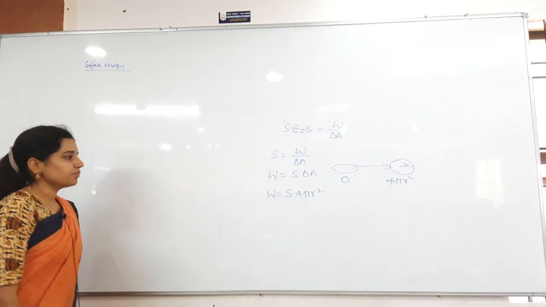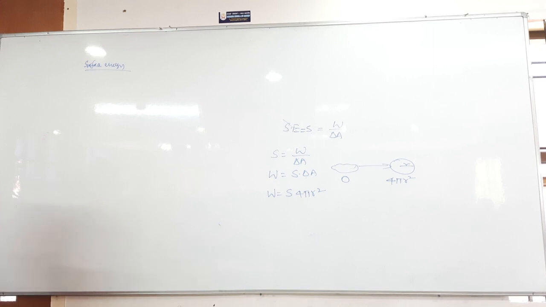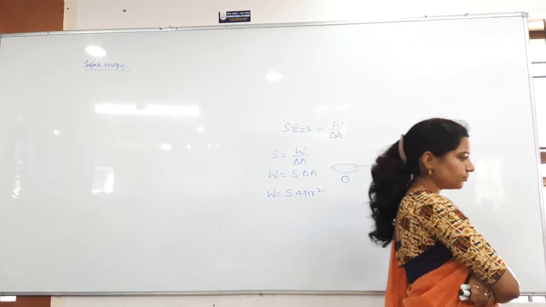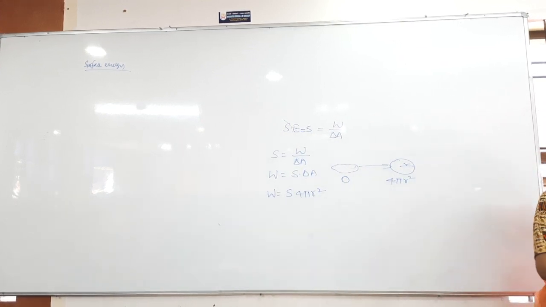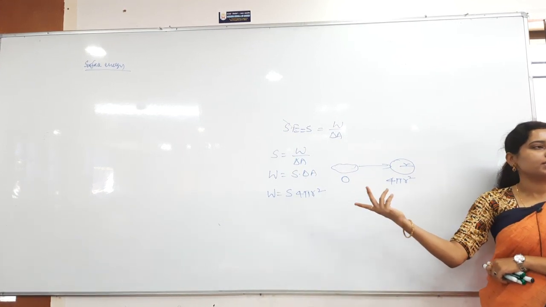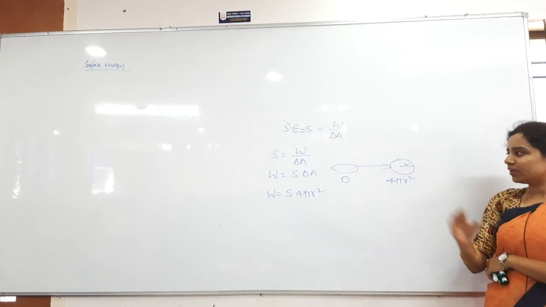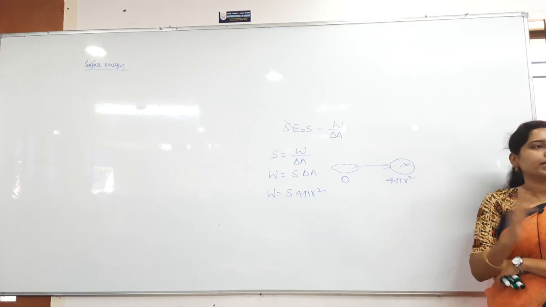Now next problem. Find the work done in forming a soap bubble of radius r. How much? 8 S pi r square, that's it. Why? Because a soap bubble will have how many free surfaces? 2 free surfaces. One is the inner area, another is the outer area, that's it.